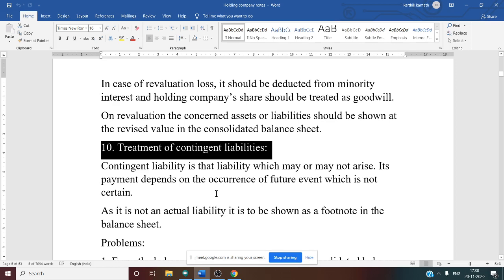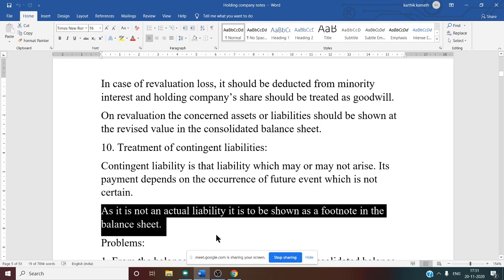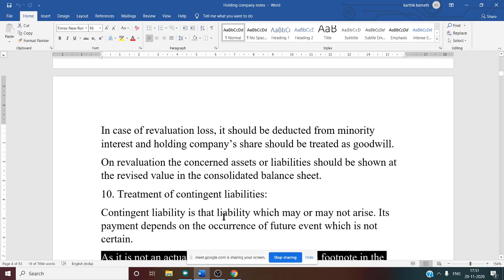For example, if there is any sales tax liability, it is a contingent liability. Such liability you should show in the footnote to the balance sheet. That means inside the balance sheet you should not write that amount. Below the balance sheet you should give one footnote. It is not an actual liability. It is to be shown as a footnote in the balance sheet. So this is about treatment of contingent liability.